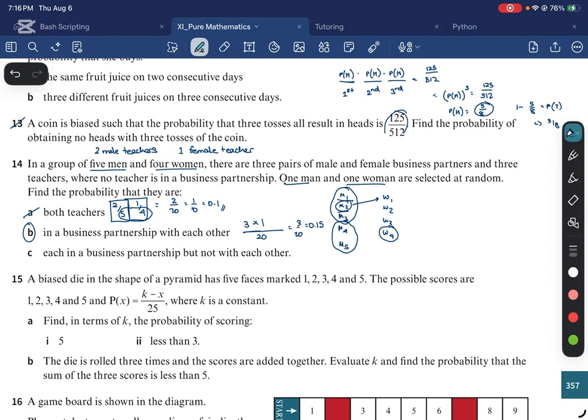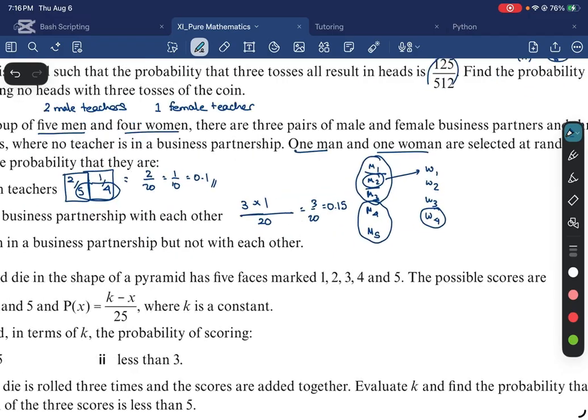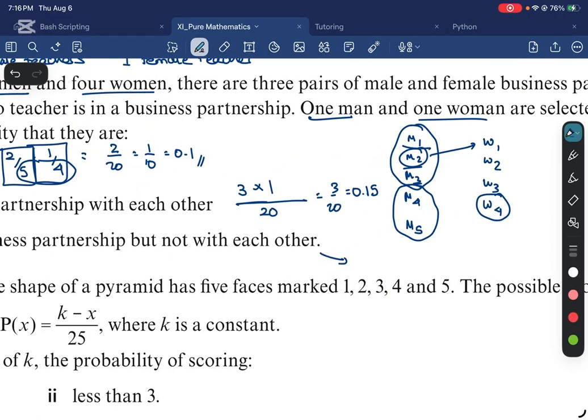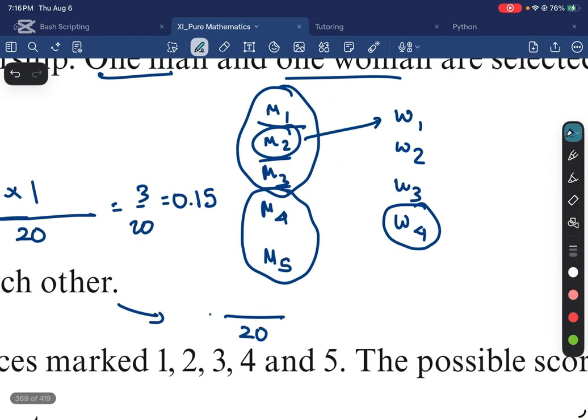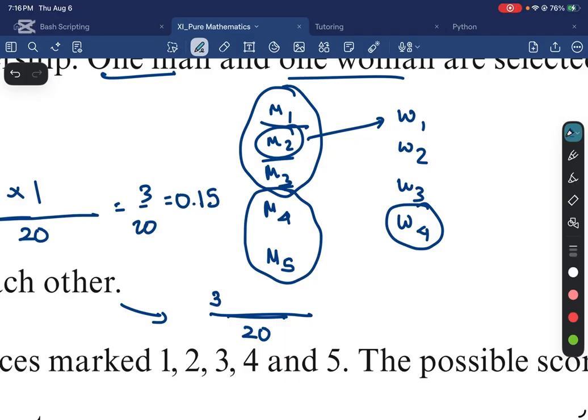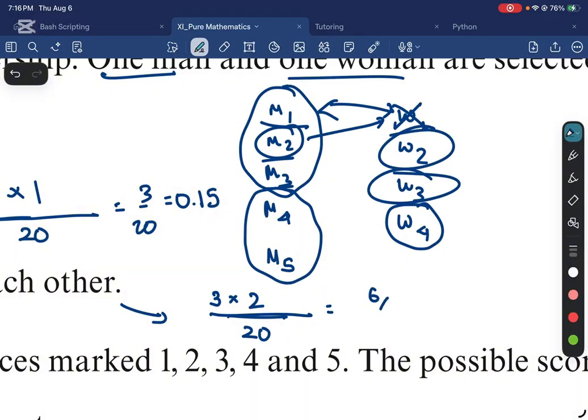Each is in a business partnership but not with each other. All right. So now, again, we have 20 possibilities, right? So we have 3 choices for the man, right? And then we need to choose a woman. Basically, if we choose M1 and let's say W1 is his business partner, then we can't choose W1 because we don't want them to be business partners. So we either choose W2 or W3. So 3 choices, and then after that we have 2 choices. So that's 6 over 20. So that's 0.3.